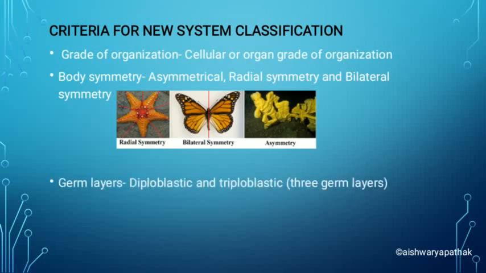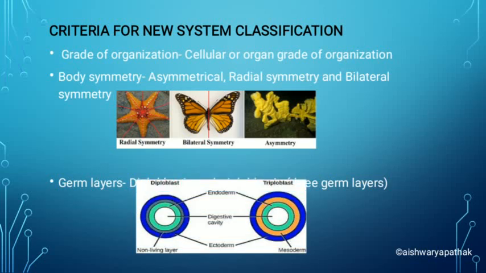Now next is germ layers. Germ layers means what? It is cell layers, you can say. The organisms can be diploblastic or triploblastic. Diploblastic means they have only two germ layers, whereas triploblastic they have three germ layers. I'll show you the picture. Here in diploblastic, they have only two germ layers, that is endoderm, endo means inside, and ectoderm means outside germ layer.